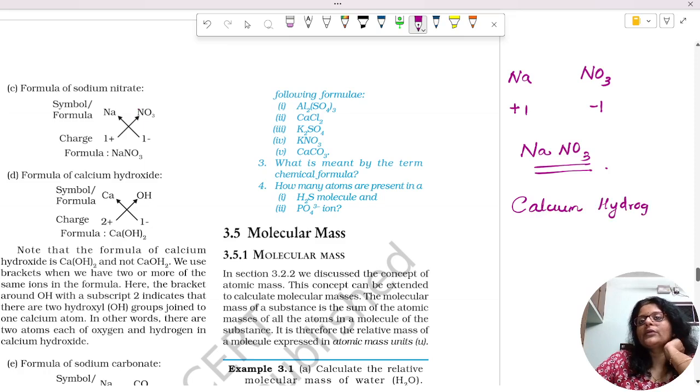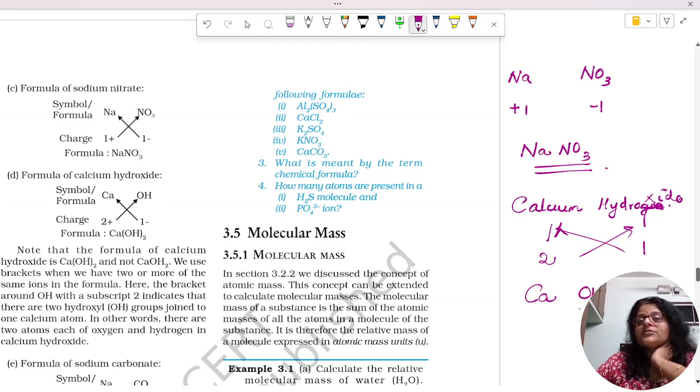And if it is calcium hydroxide, how will you write this down? Calcium is 2, and OH minus is 1. So when you cross over, you will get Ca(OH)2. Calcium is Ca, hydroxide is OH. You give this 2 not to one hydrogen, but to the whole ion.